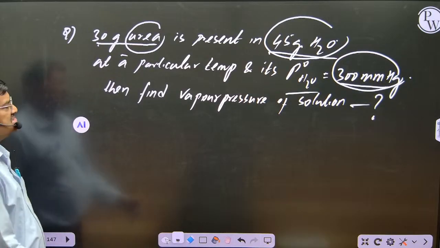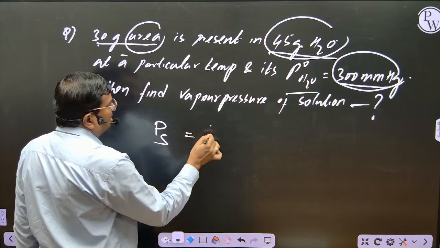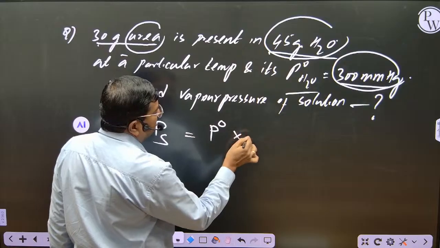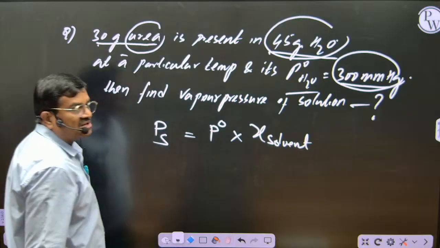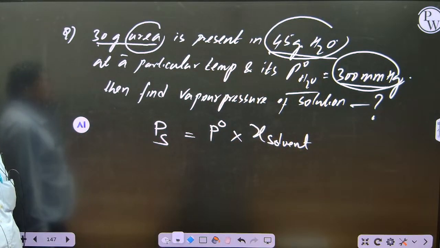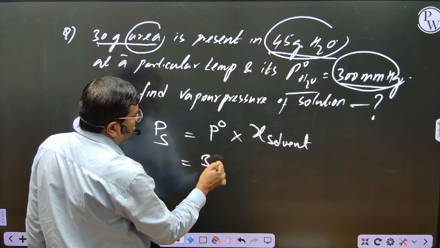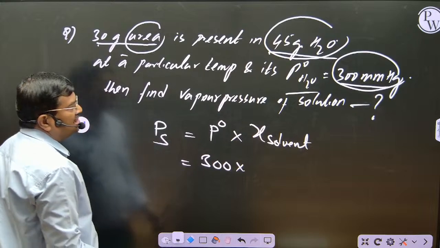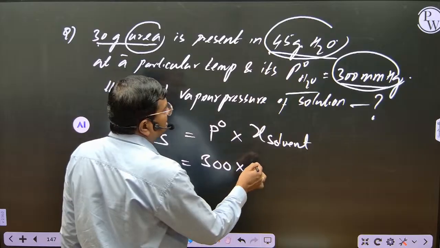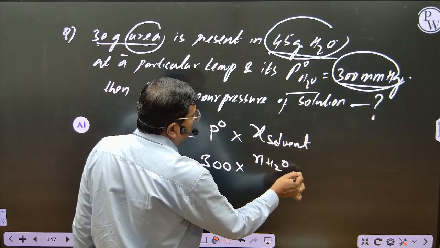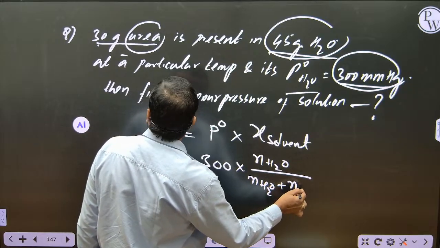So according to Raoult's law, what is the relation, student? We wrote vapor pressure of solution is equal to vapor pressure of pure solvent into mole fraction of what should we take? Solvent, no? Why? Because solvent is only volatile. Now P naught is given, 300. And mole fraction of solvent, how do you get mole fraction? You studied in the beginning, introduction. Number of moles of water by number of moles of water plus number of moles of urea.